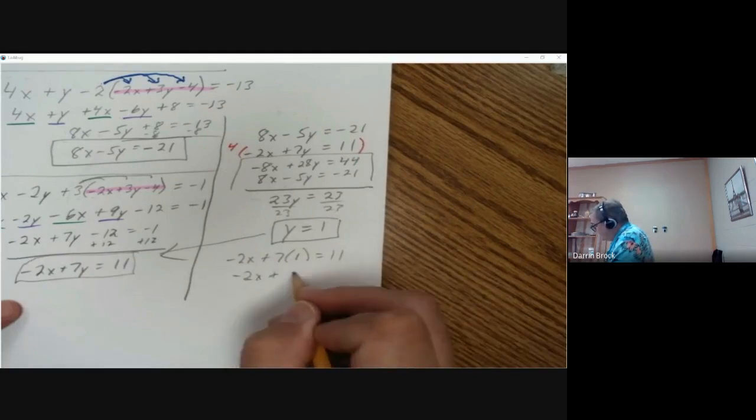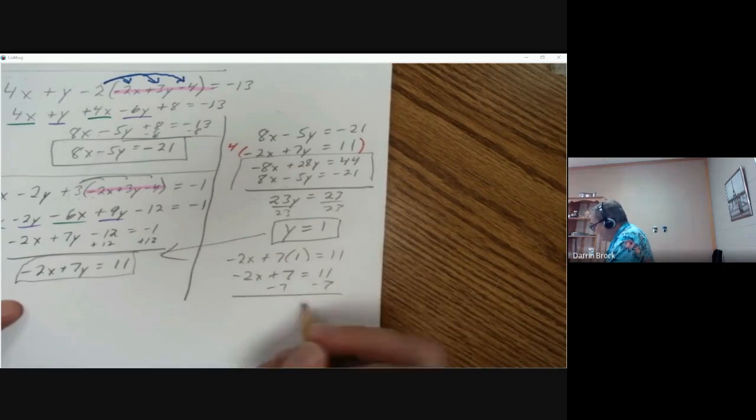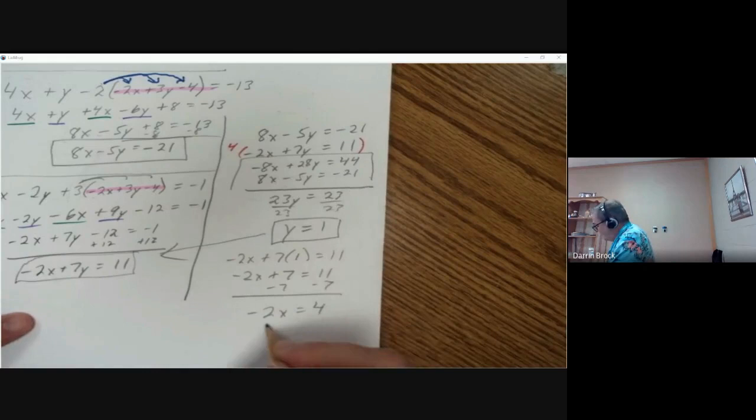-2x plus 7 equals 11. Subtract 7. -2x equals 4. X equals -2.